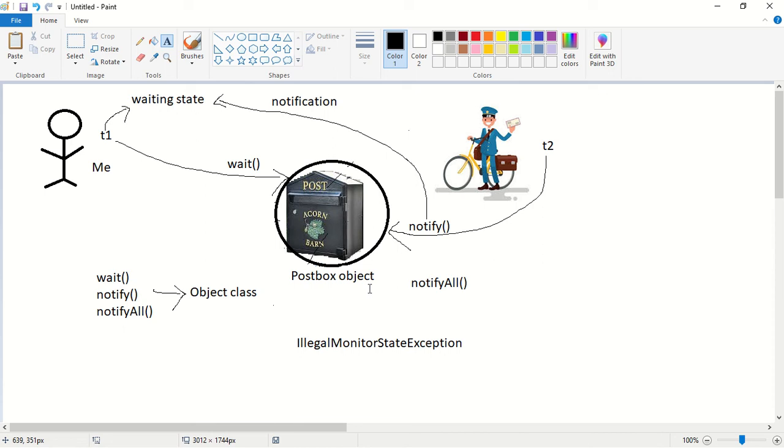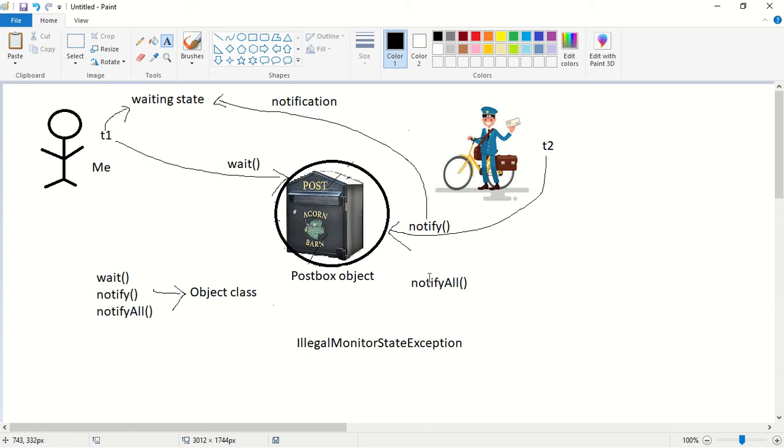Next, how will a thread get the lock of an object? The thread will get the lock of an object only when it is executing inside a synchronized area. Remember that the lock concept is applicable only for the synchronized concept. Whenever we are using synchronized, then only the lock concept comes into the picture. So to call wait, notify and notify all methods, compulsorily the thread should be the owner of the object.